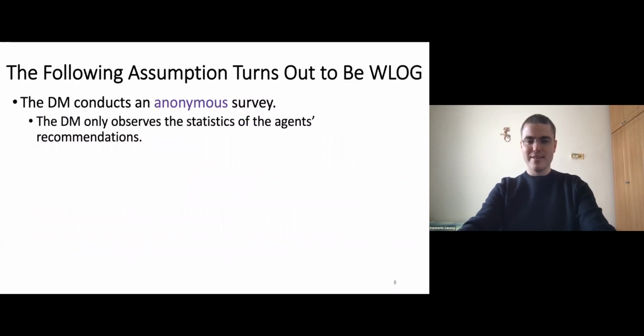Our first result is that in the setting with symmetric agents, it is without loss of generality that the decision maker conducts an anonymous survey, which means that the decision maker only observes the statistics of the recommendations of the agents and not the identities of the agents making specific recommendations.